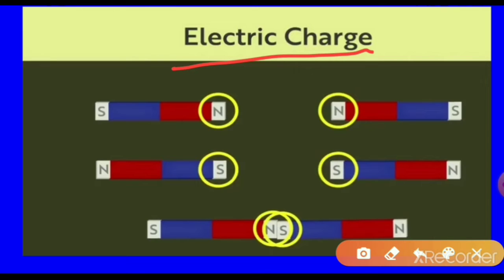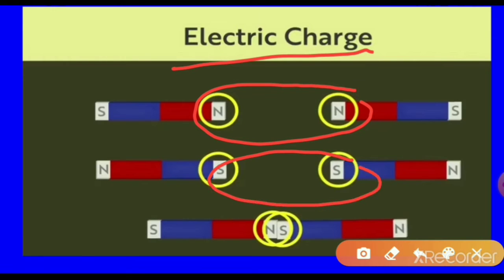Think of magnets for movements. We know about like poles and unlike poles. What are like poles? Like means same poles, so north and north, and south and south. Like poles always repel each other, but north and south always attract each other.